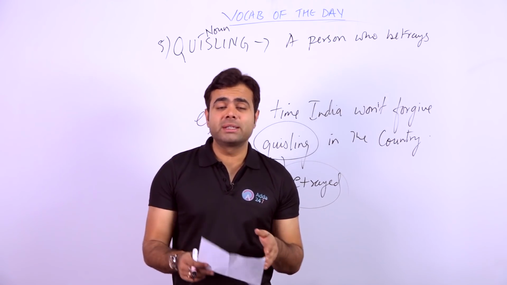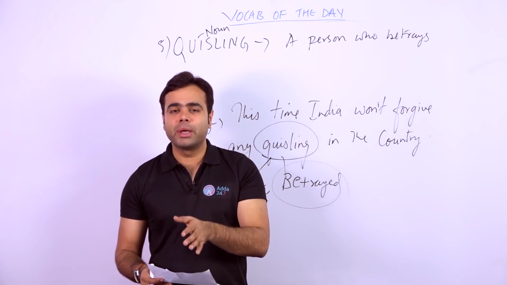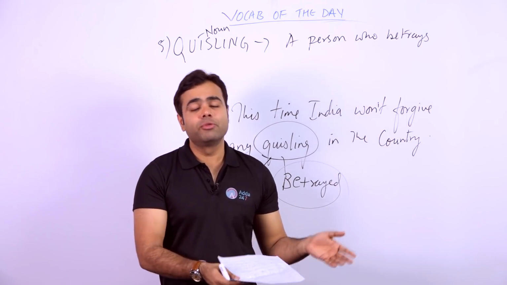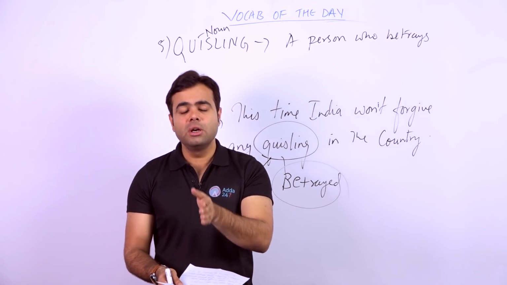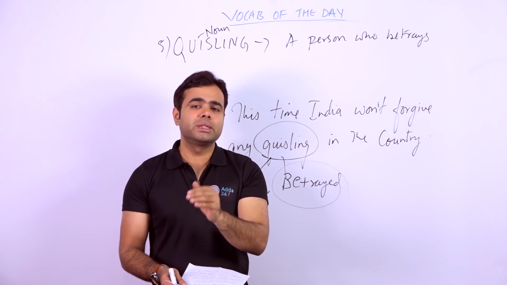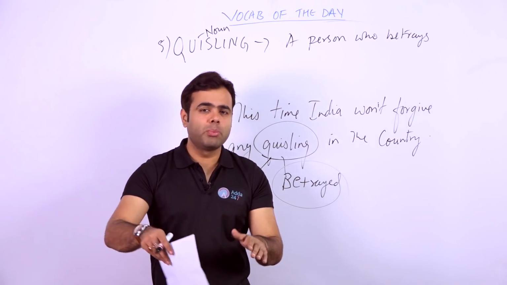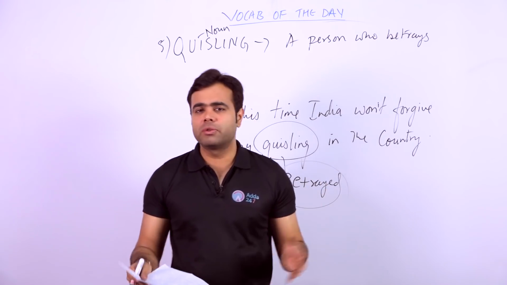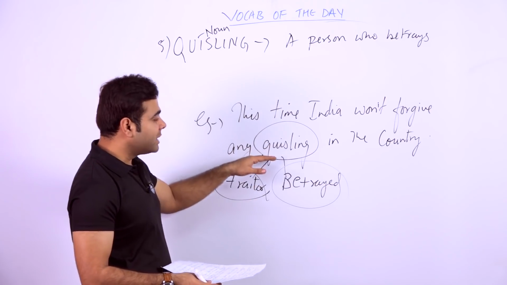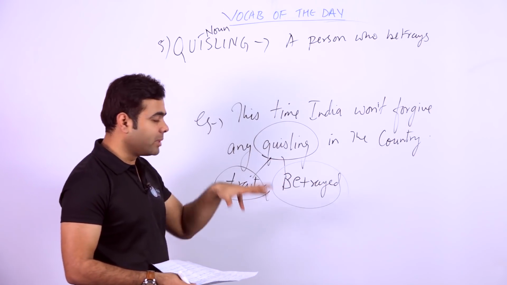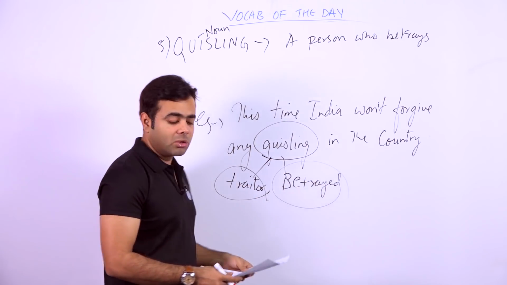Caesar came and killed Pompey, and people started praising Caesar. Before that incident, people were praising Pompey. But after the death of Pompey, they started praising Caesar. This is what happens. The people just change. So in that condition, you can say that quisling is exactly the person who betrays or who is a traitor.